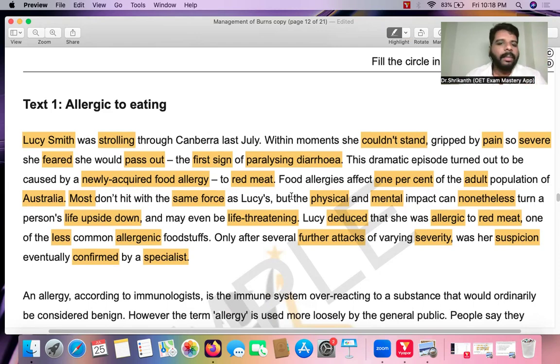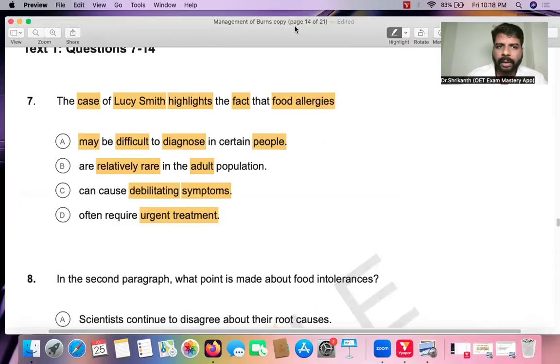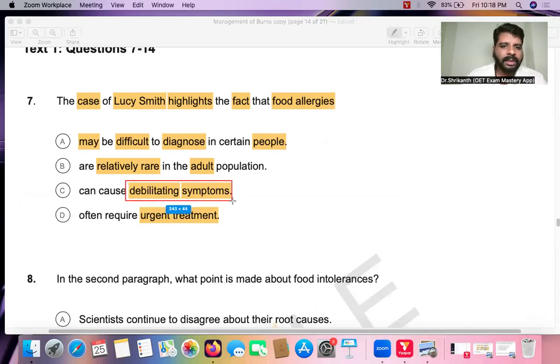Okay, but let's come to answer option C. What is the verb over here? The verb over here is: these types of food allergies can cause debilitating symptoms. So now you go once again to the paragraph.